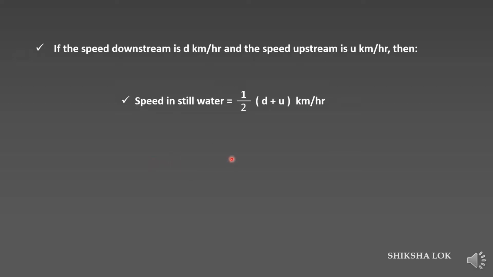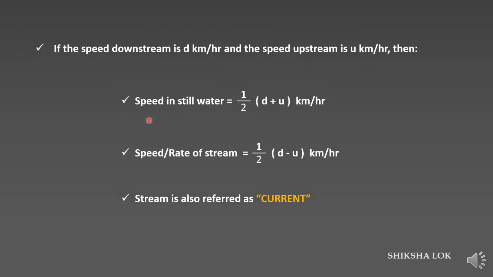So the speed or rate of stream, stream means current, both the same, is given by half of d minus u kilometer per hour. Whenever you are given a downstream and upstream speed and asked to calculate the speed in still water or the speed or rate of stream, use these two formulas. Or sometimes they give the speed in still water and the rate of stream and ask us to find the speed of downstream and upstream. Substitute in these and you can solve that. And one more thing, I said the stream is also referred to as current. For example, in some problems they ask us to find the speed of current.